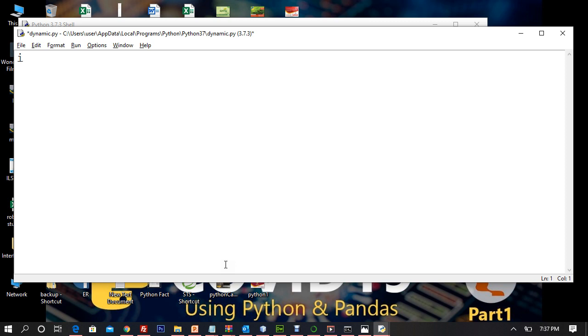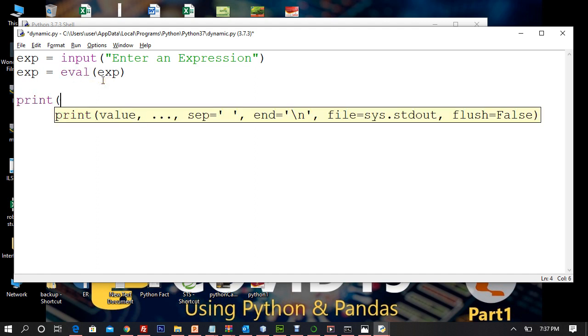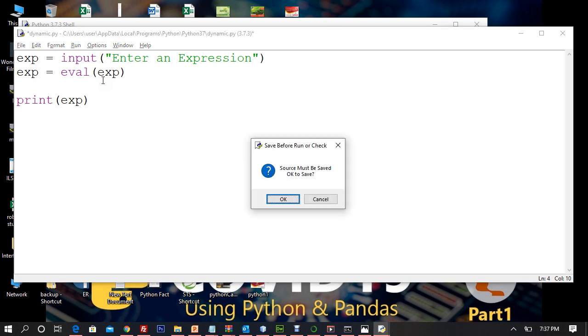Now let me show you. I'll take input, right. So I'm going to take input, enter expression, right, and that input will go to exp, and then I will say exp is reassigned the evaluation of exp. So I'm evaluating the code here, okay, it's eval, and I'm printing exp. Now you can see arbitrary code execution.